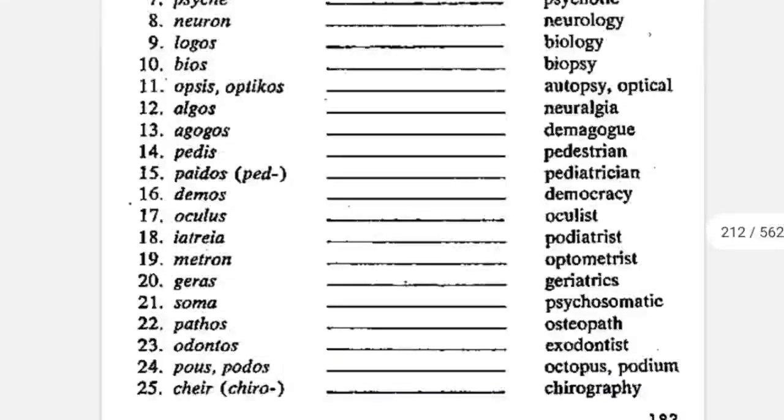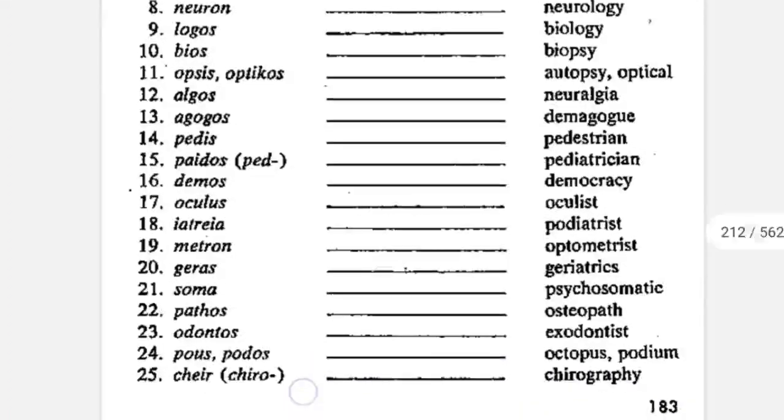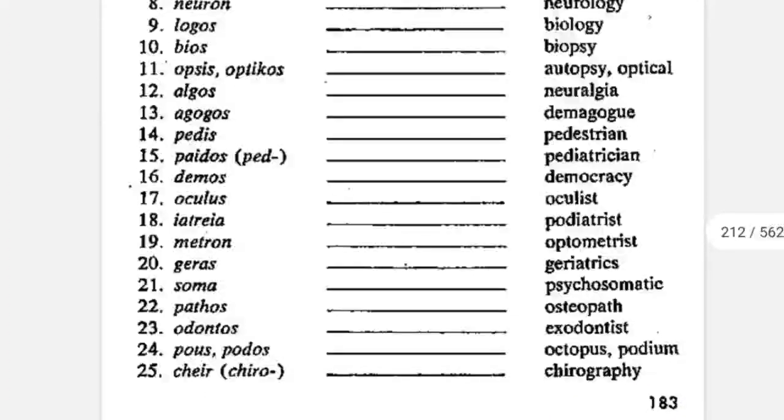The next word is neuron, which means nerve. Neurology is the study of nerves. The next word is logos, which means science or study. Biology is the science or study of living organisms. The next word is bios, which means life. Biopsy means checking the tissue, or removing the tissue and then seeing the cause of the disease.